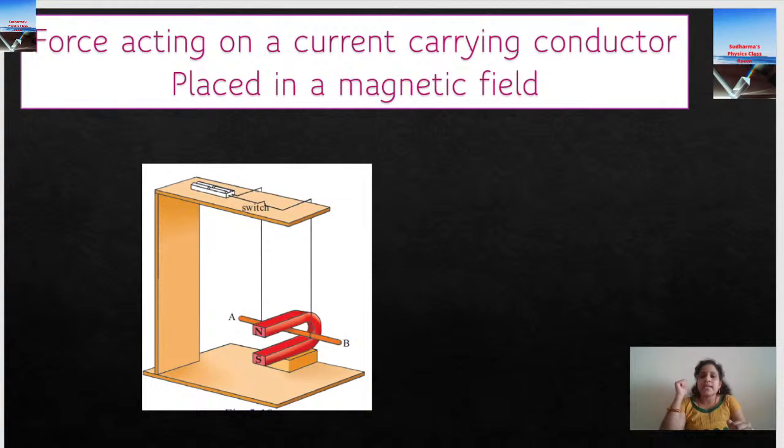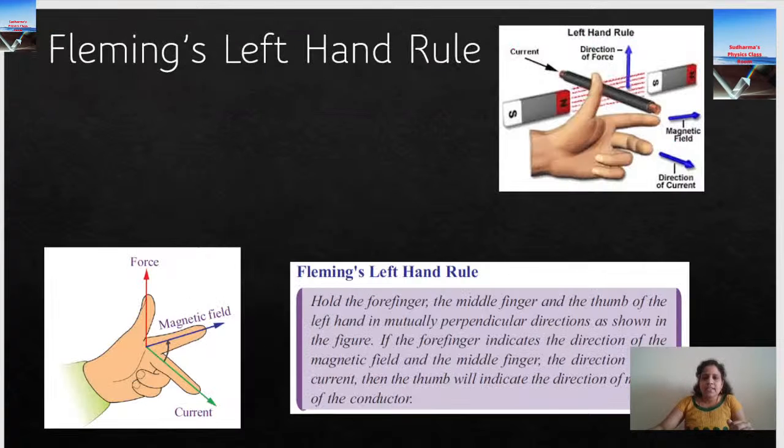A current carrying conductor kept in a magnetic field will be experiencing a force. And in which direction does it move? We can find out the direction of motion using Fleming's left hand rule. Already we learned one rule with our hand, that was the right hand thumb rule, to find out the direction of magnetic field of a straight current carrying conductor. Even we have learned the clock rule, to find out the polarity of a solenoid magnet and a circular loop magnet. Here it is Fleming's left hand rule.